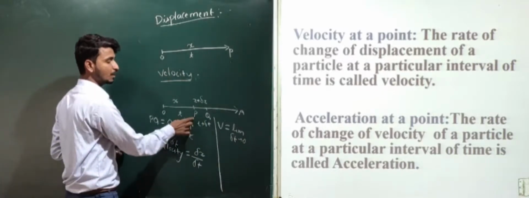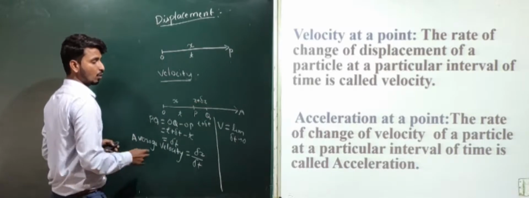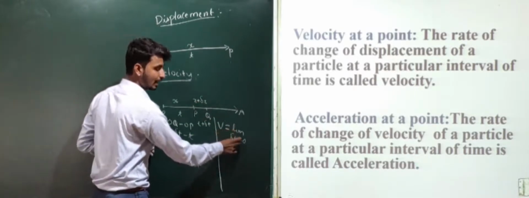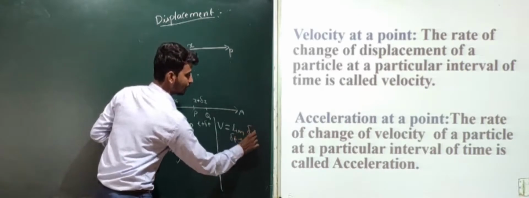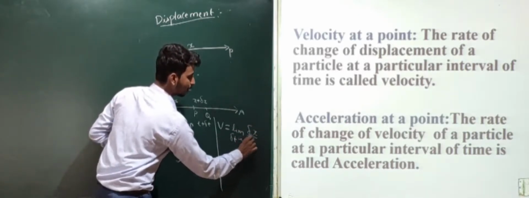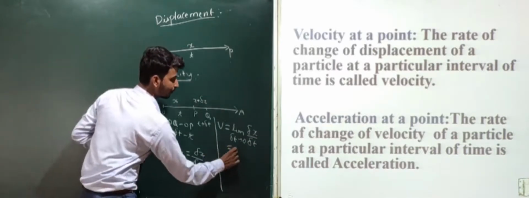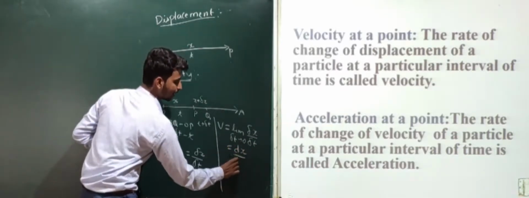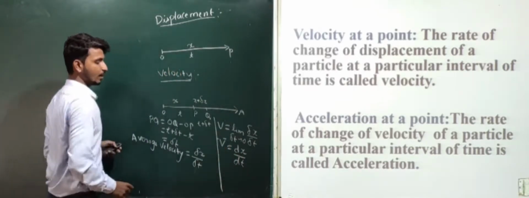As Q approaches P, delta t changes to 0 and delta x tends to 0. V equal to limit delta t tends to 0 of average velocity, which is del x divided by delta t, which will be dx divided by dt.